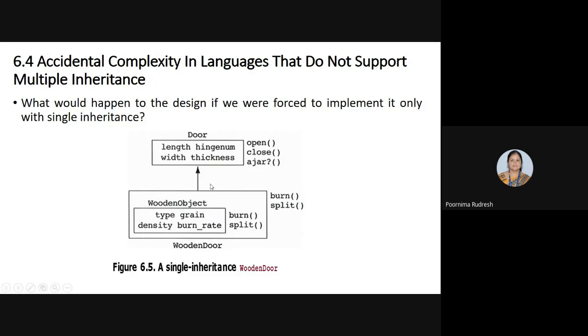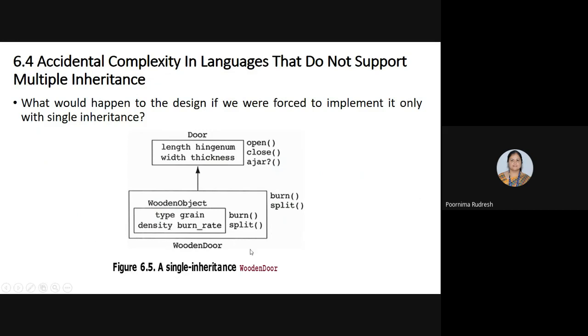So here we use single inheritance to construct the wooden door, and the wooden object consists of containment relationships. The problem with the design is whenever a new operation is defined for the wooden object. Here for the wooden object, we have defined the burn rate, right?